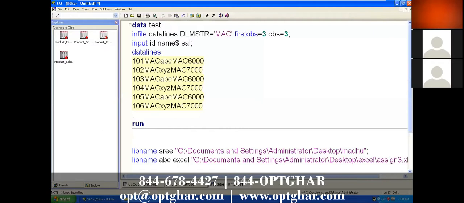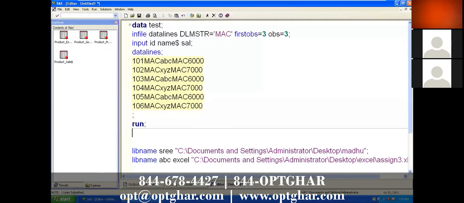Then we have an option called replace. So what is the use of replace? Suppose while importing an Excel file, you created one data set with the first output. When you execute the same program a second time with the same data set name, the system doesn't understand whether it is to be overwritten or not.